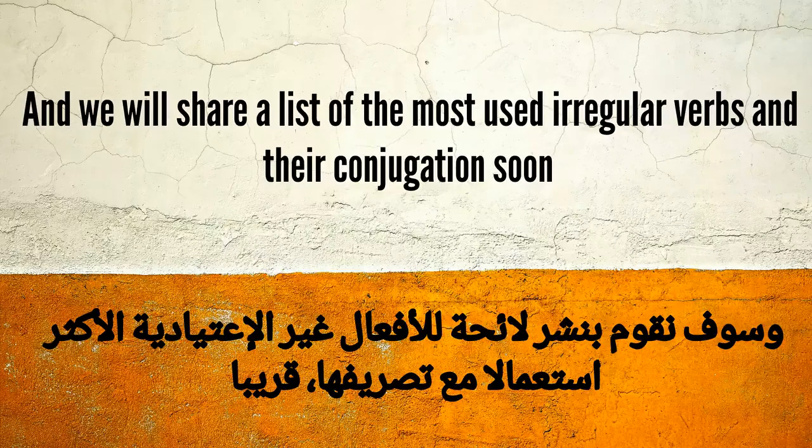And we will share a list of the most used irregular verbs and their conjugation soon. وسوف نقوم بنشر لائحة للأفعال الغير اعتيادية الأكثر استعمالاً مع تصريفها قريباً.